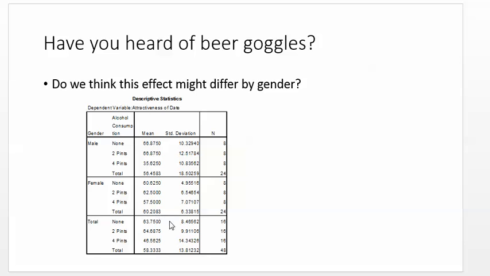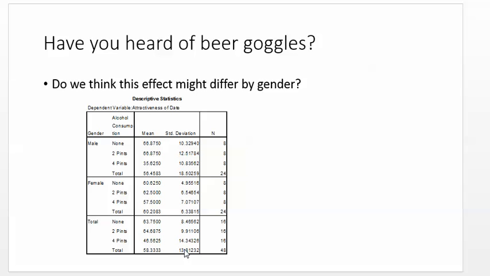Then if we look at the amount they drink, people who drink none are at 63.7. If they have 2 pints, they're at 64.7. Maybe they're feeling a little bit more confident, but oh no, look what happens at 4 pints: we've got 46.6. So it's a big drop.